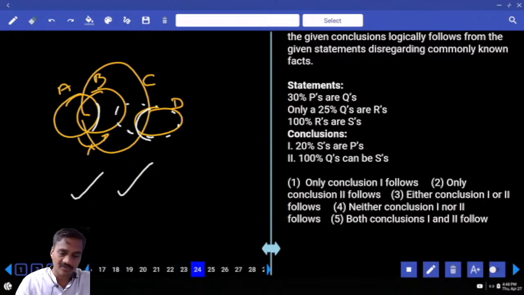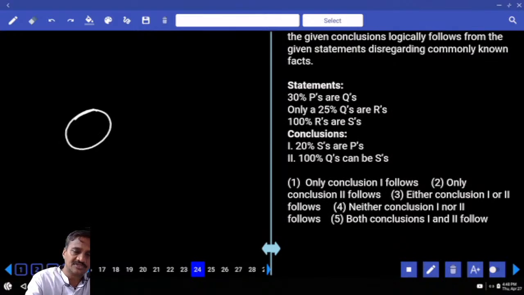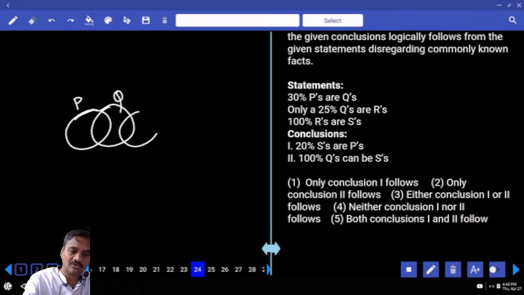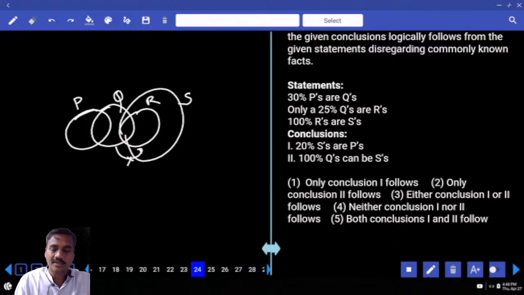Then next one, 24. Now in this 24, 30% of P's are Q's. Now these are the P's that are Q's. And only 25%, only some Q's are R but not all. 100% of R are S. This entire R is a part of this S. 20% of S are P's. Now, no intersection between S and P.